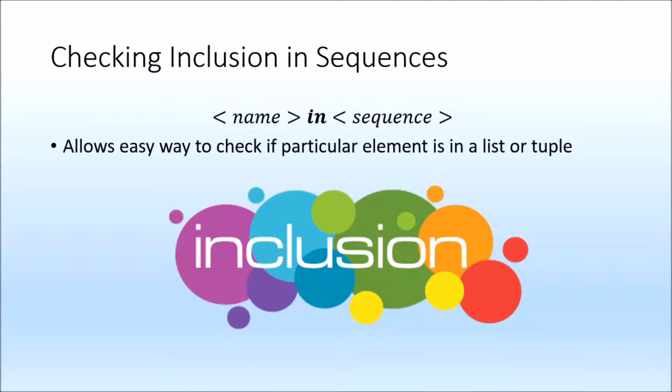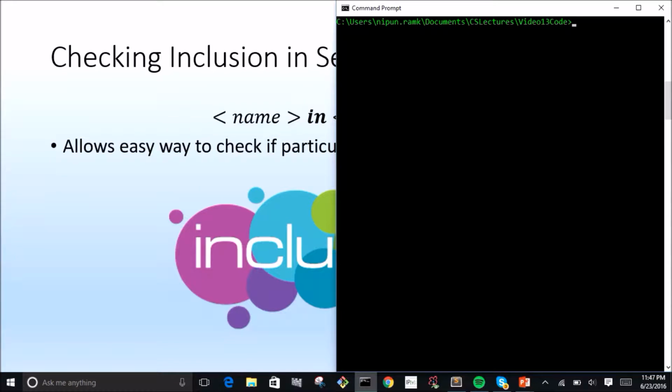But before I go into that, I want to talk a little bit about checking inclusion in sequences. This is actually a pretty simple syntax. We just check if some particular name is in the sequence, and it allows an easy way to check if any particular element is in a list or a tuple. So let's just quickly see a demonstration of that.